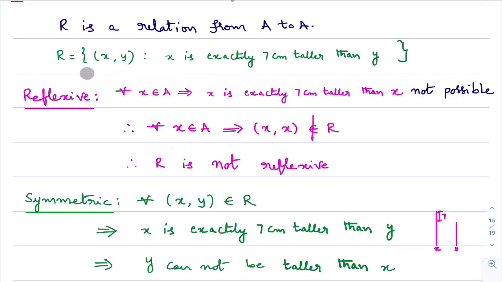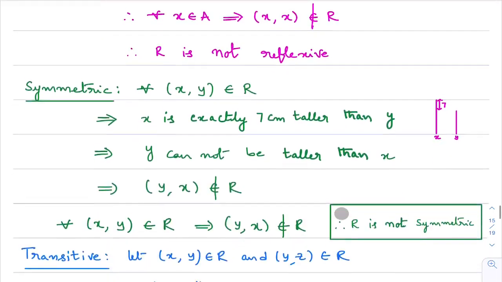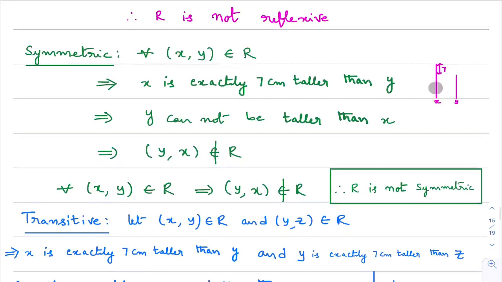If the ordered pair x comma y belongs to the relation, it means x is exactly 7 centimeters taller than y. To understand this, suppose this is x, this is y. What x comma y belongs to R means is that x is exactly 7 centimeters taller than y.